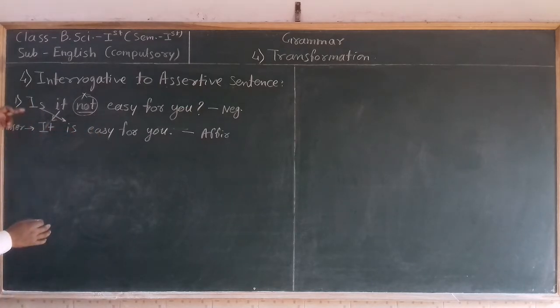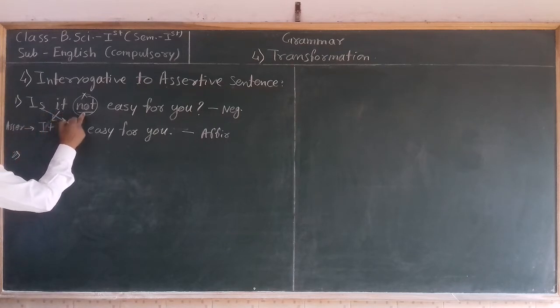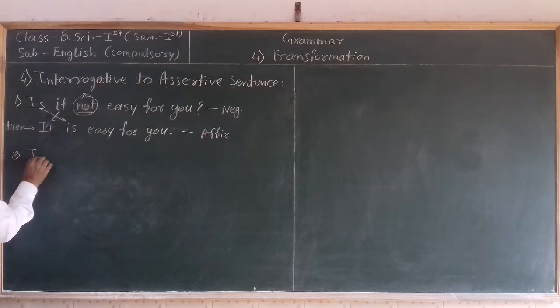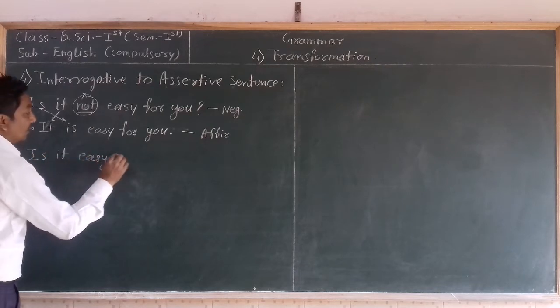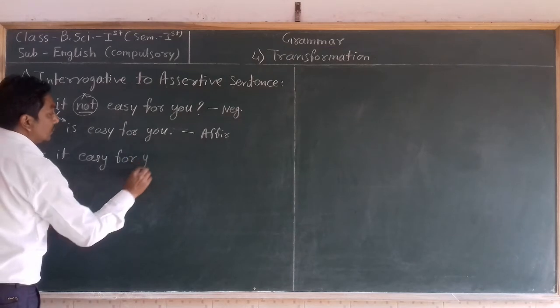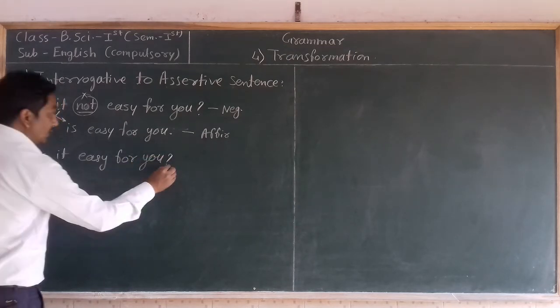Now, if the interrogative sentence came in the affirmative form, how can we transform that? For example, where there is no not in the sentence: "Is it easy for you?" This is the interrogative sentence.